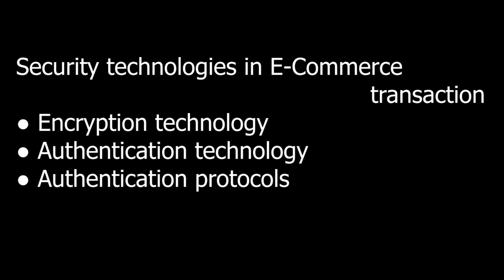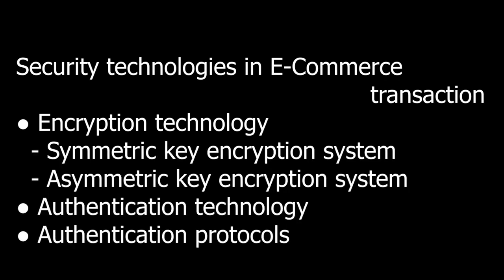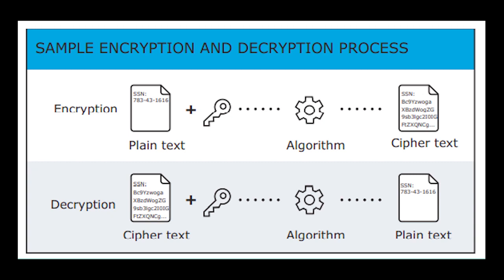At present, two encryption technologies are used: the symmetric key encryption system and the asymmetric key encryption system. We'll see about the symmetric key encryption system and the asymmetric key encryption system here. Before that, just recall the encryption process once more. Encryption is effective information security protection.